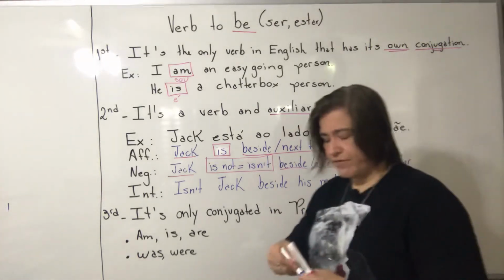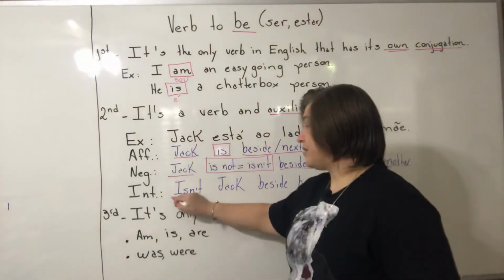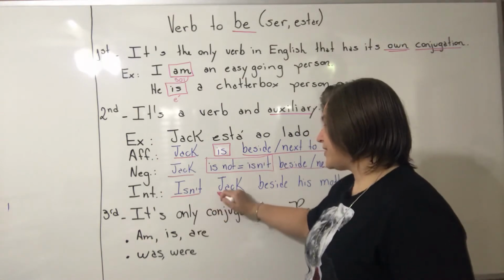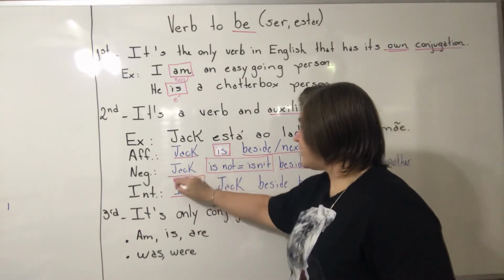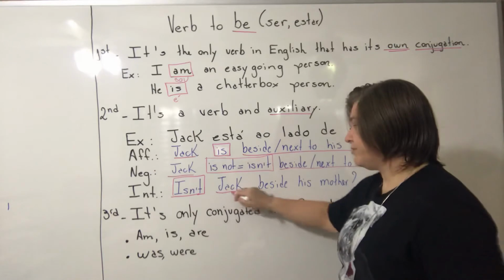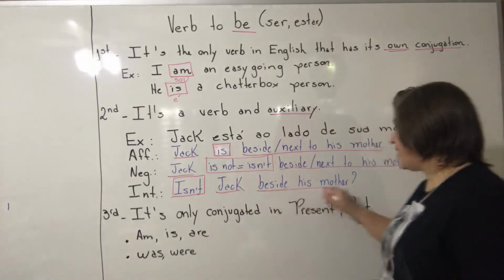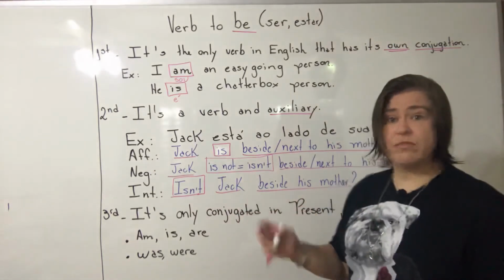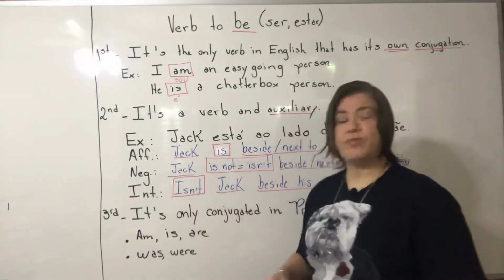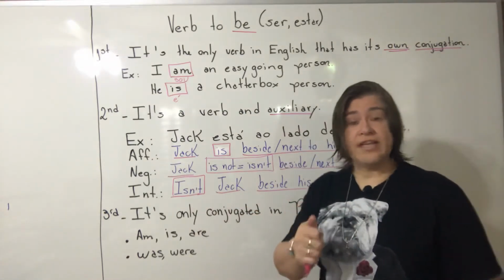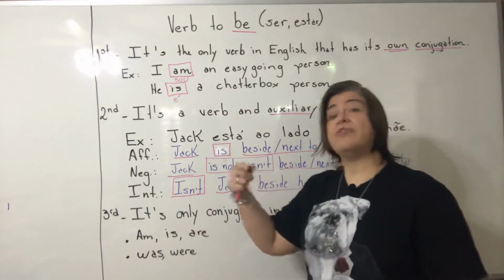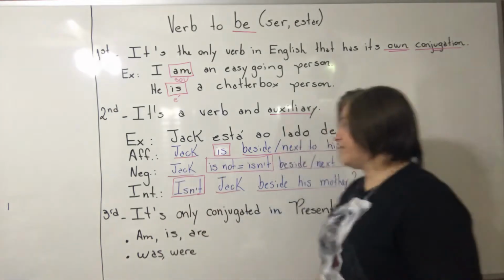Okay, so we have auxiliary plus, let me put here to call attention, plus person, plus complement. Teacher, where is the verb? Here, student, verb to be is not only an auxiliary, but is also a verb, okay?